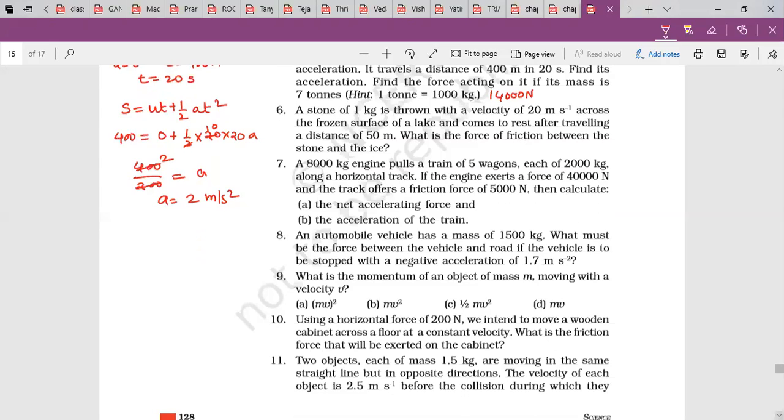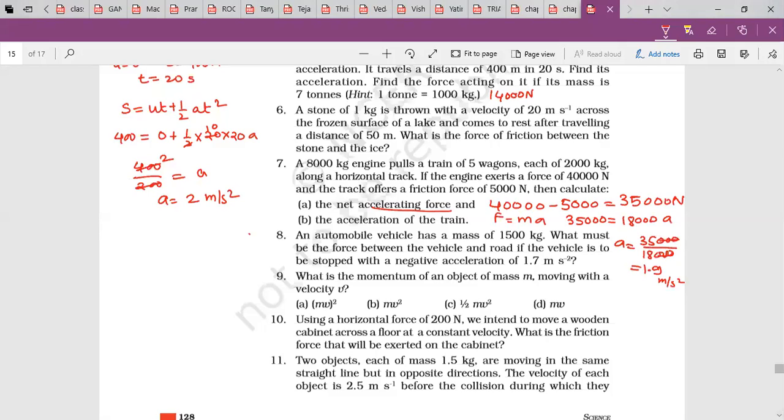Ma'am, the net accelerating force and the acceleration of the train are the same, right? Accelerating force is the force which is 40,000 minus 5,000, that is equal to 35,000 Newton. And F is equal to M into A. F is 35,000, mass is 18,000 into A. So A is equal to 35,000 by 18,000, 35 by 18, 1.9 something.